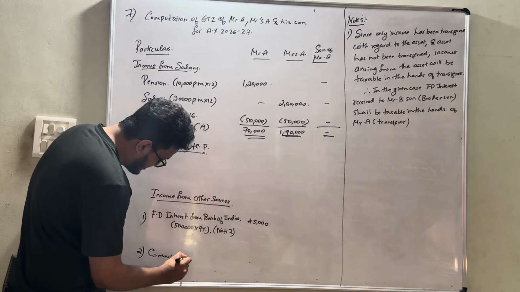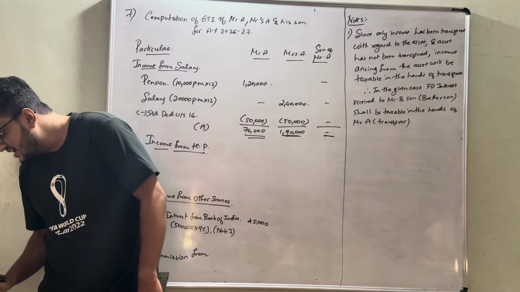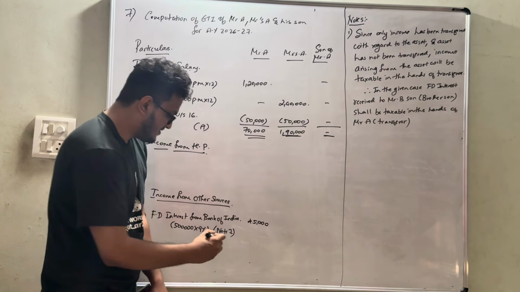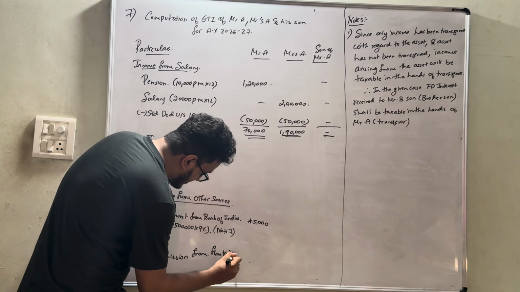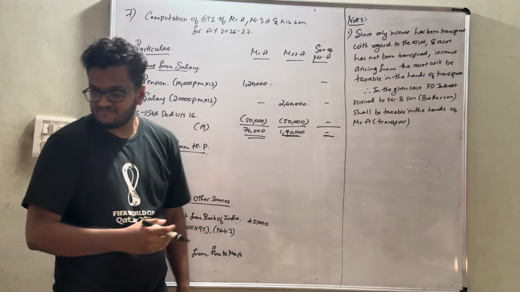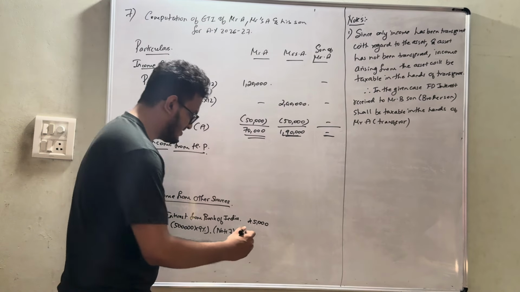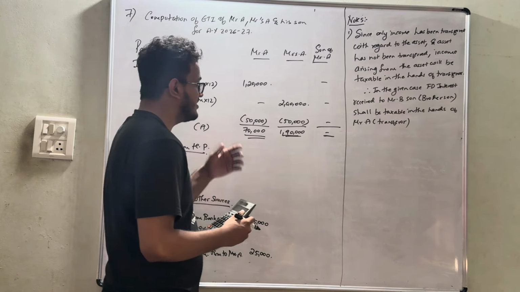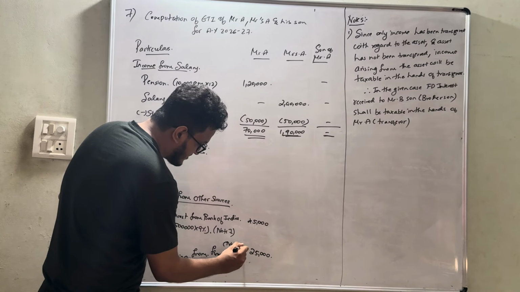That is nothing but commission from the firm to Mrs. A, amounting to rupees 25,000. Obviously, we can state it as note number 2 in this case.